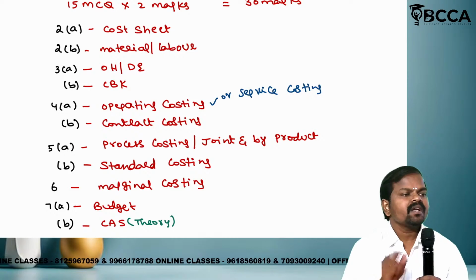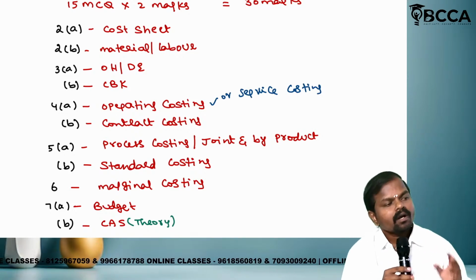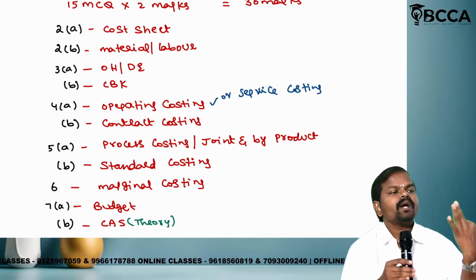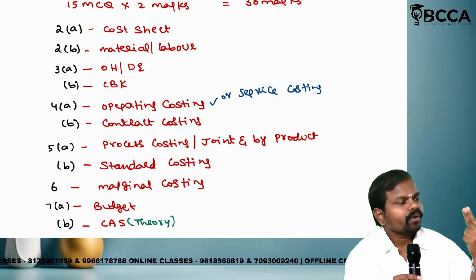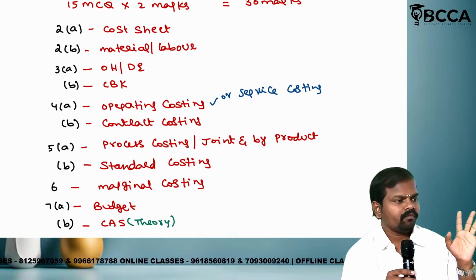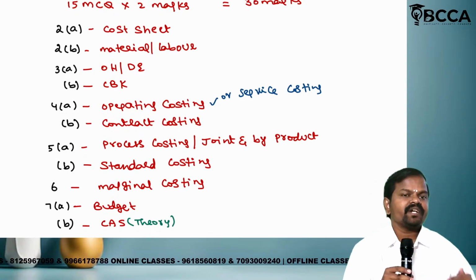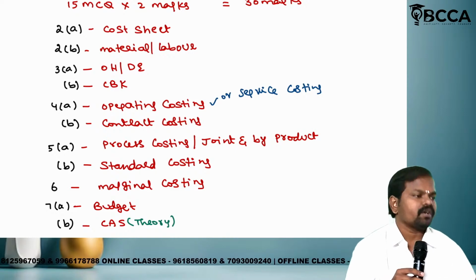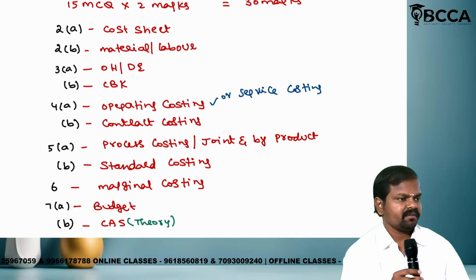CBK means cost book keeping. CBK full form, cost book keeping. Under cost book keeping, 3 chapters will be there. Number 1, non-integral, number 2, integral, number 3, reconciliation. Don't worry, don't panic, we will discuss everything in a detailed manner. Clear? This is the first day. It may look vague, it may look fast, but if you get habituated to my voice, it will be easy. Is it clear?